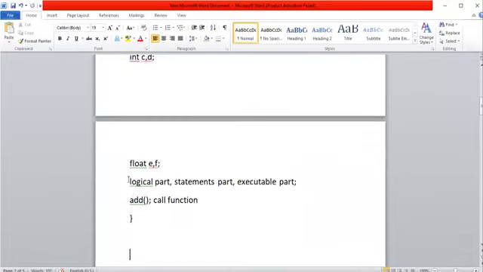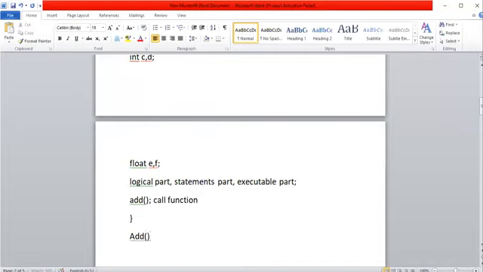After declaring the local variables, you must write the logical part, because here we are writing this particular program for one particular purpose. That purpose must be fulfilled by writing or including the equivalent logical or programming instructions here, after the declaration part. Or suppose you want to use your own program or procedure, you must call that particular procedure before closing the program. After that, you must provide the definition of that particular function.